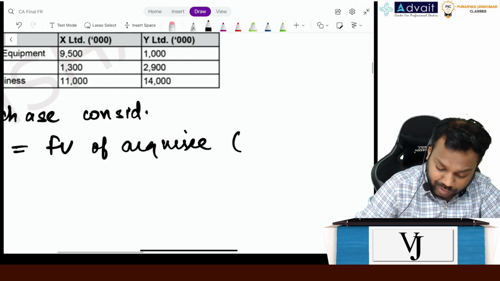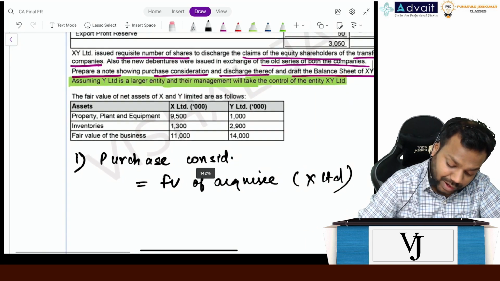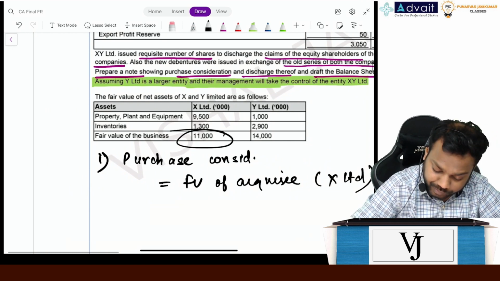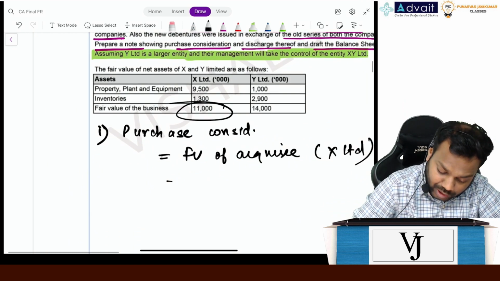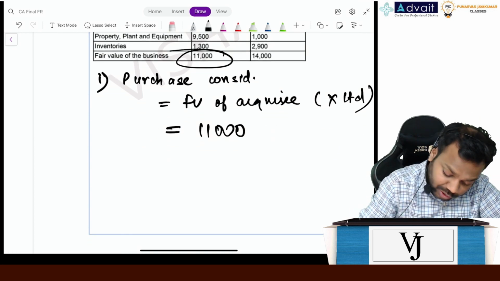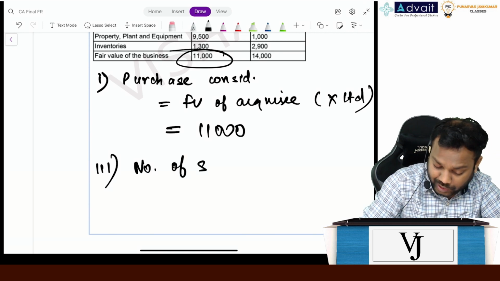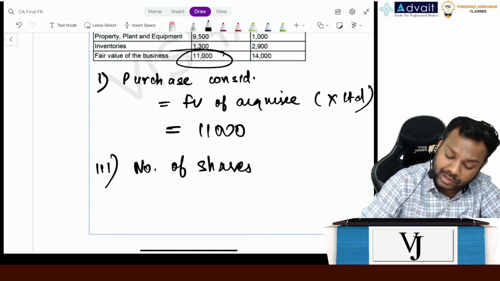Acquiring is X Limited, because Y Limited is the acquirer now, right? X Limited. Now just see, the fair value of the business of X Limited is given as how much? 11,000, right? So the purchase consideration is 11,000. Now we are also required to calculate the number of shares to be issued.